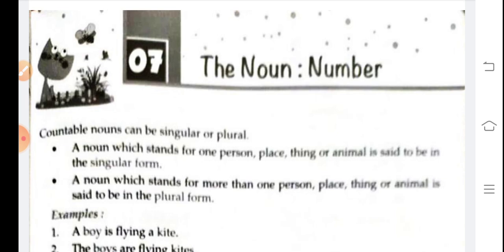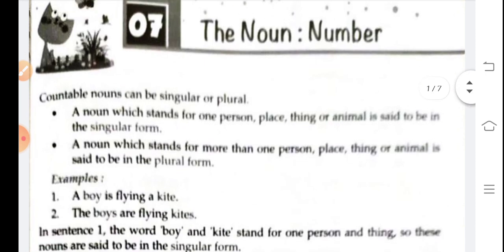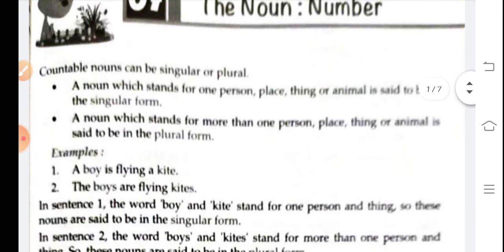Today, we are going to finish chapter 7, the noun number. Students, for many days we are reading this chapter, the noun number. So, I will revise once and you have to focus here. The noun number. Countable nouns can be singular or plural.